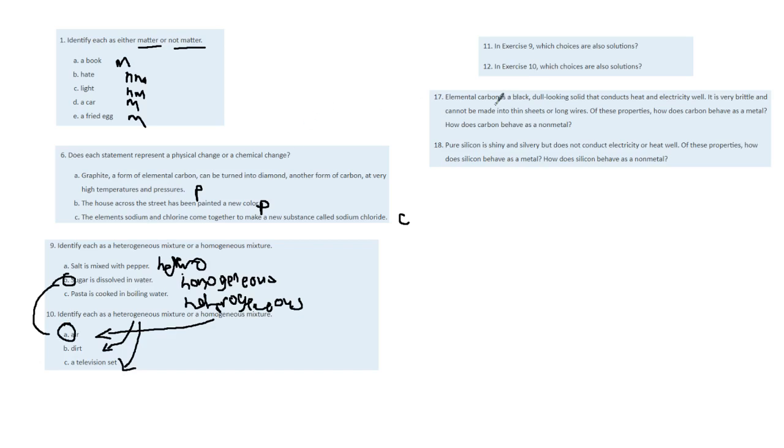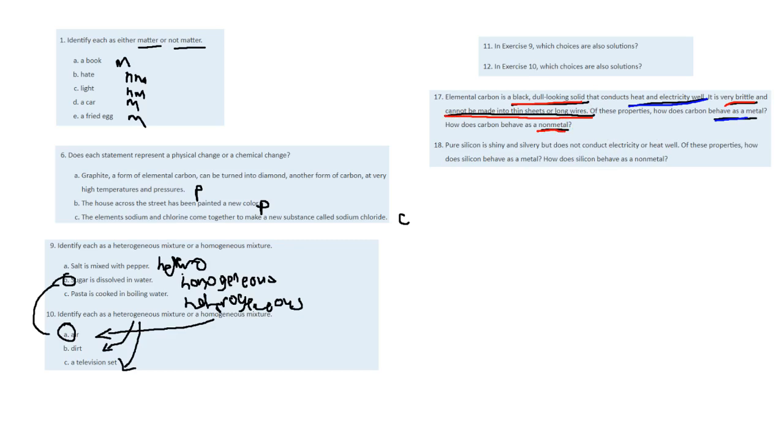17. Elemental carbon is a black, dull-looking solid that conducts heat and electricity well. It's very brittle and cannot be made into thin sheets or long wires. Of these properties, how does carbon behave as a metal? How does it behave as a nonmetal? It behaves as a metal because it conducts heat and electricity well. It behaves as a nonmetal because it's black, dull-looking, brittle, and cannot be made into thin sheets or long wires. So these are the nonmetal properties. I'm going to color code them. These are the metal properties, these are the nonmetal, and these are the metal.